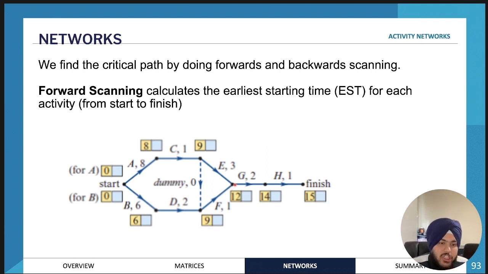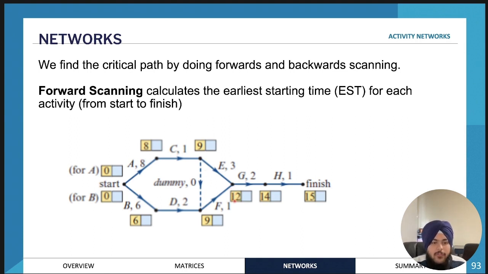And then for activity G, if we look through this path, activities A, C, and E must be done before starting G. But if we look at this path, activities A, C, and F must be done. So which one's the longest? A, C, and E is 12 hours, whereas A, C, and F is only 10 hours.